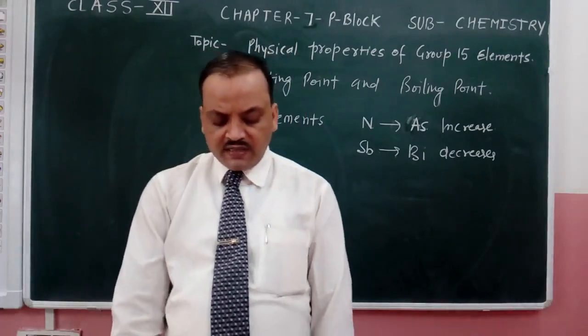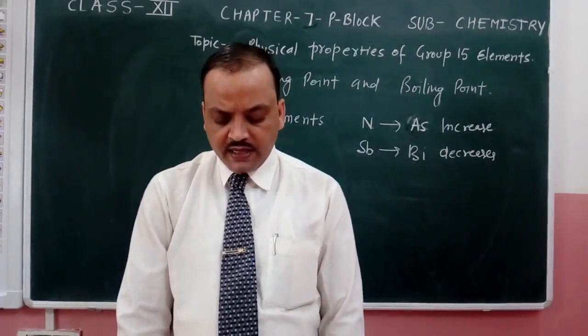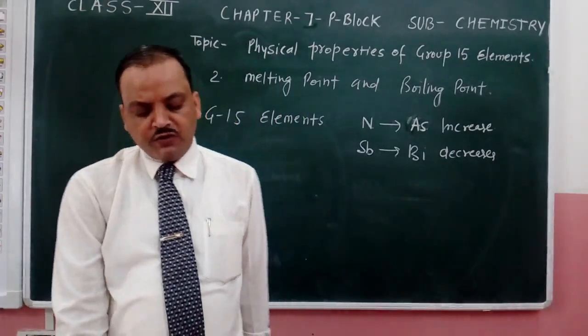The boiling points, however, increase regularly as we move from nitrogen to bismuth.